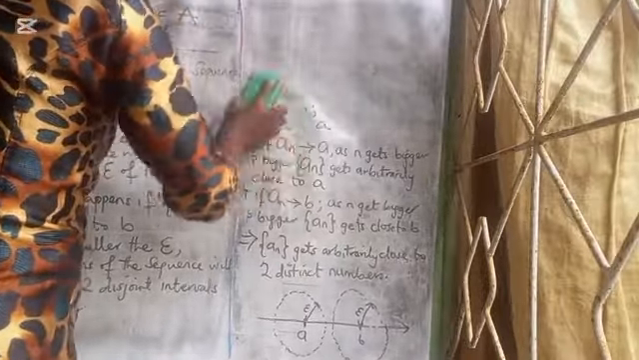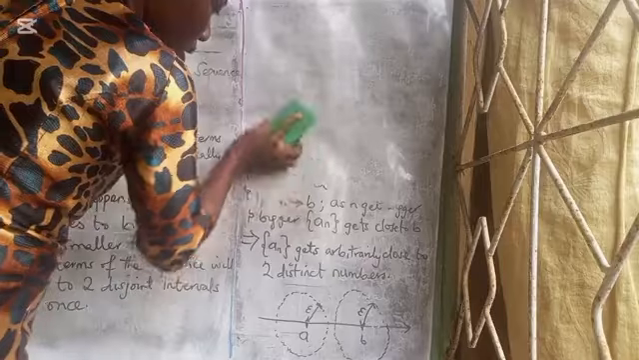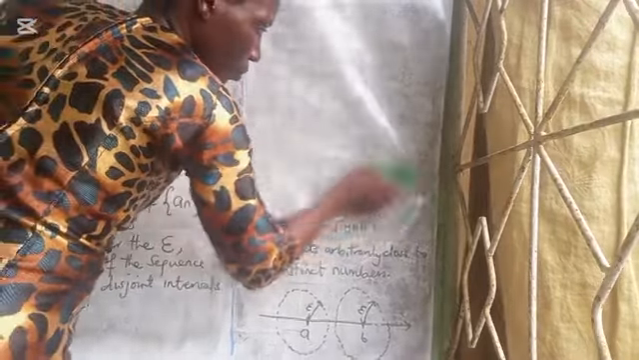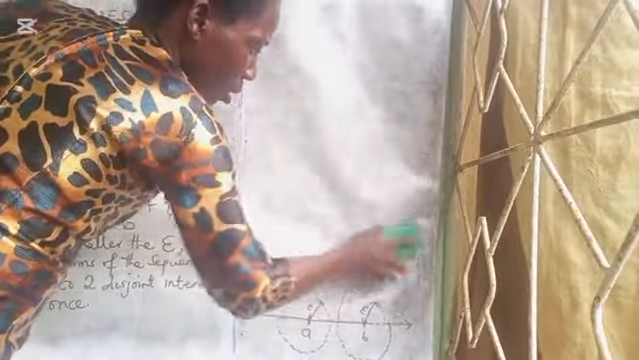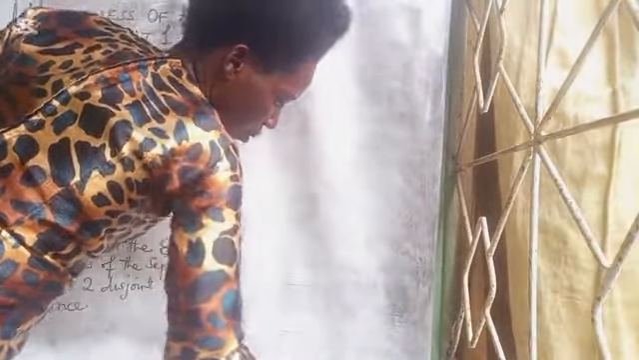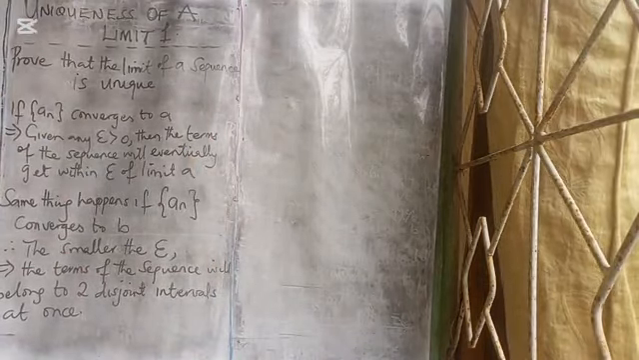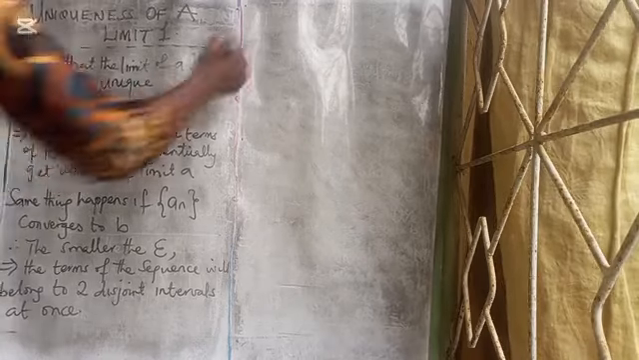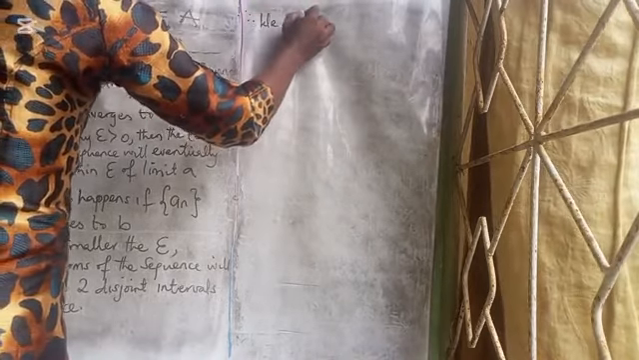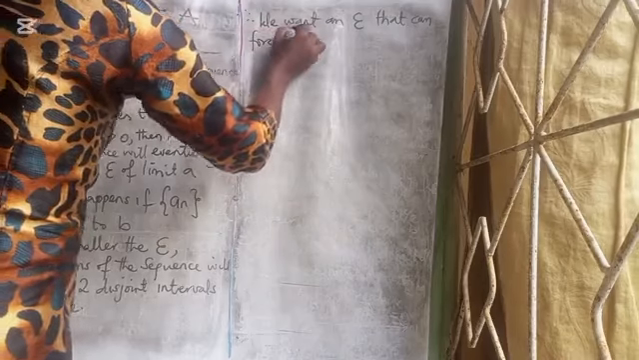Remember, we have said that A is not equal to B. Now, if we assume that epsilon is equal to B minus A, that will not be small enough to force this contradiction. Remember, I said we want an epsilon that can force the contradiction.